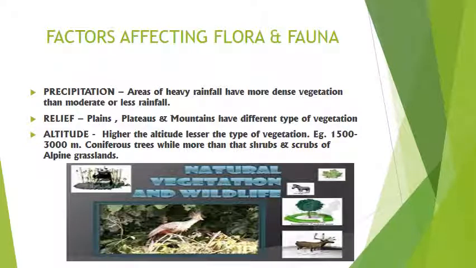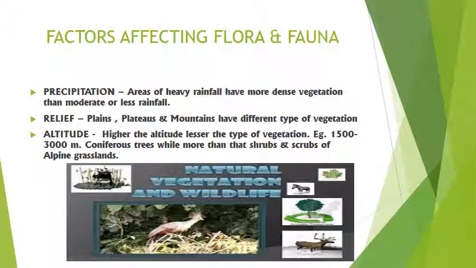Next is altitude. Altitude, we all know, is the height above the sea level. According to this also, the type of vegetation is affected, because the higher the altitude, the lesser the growth of the plant, because at a higher altitude the amount of oxygen reduces.